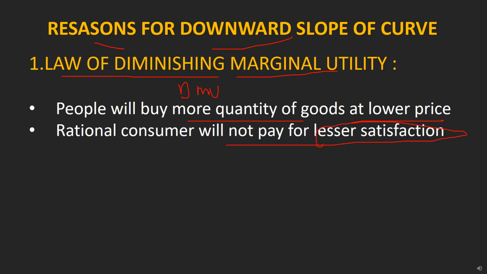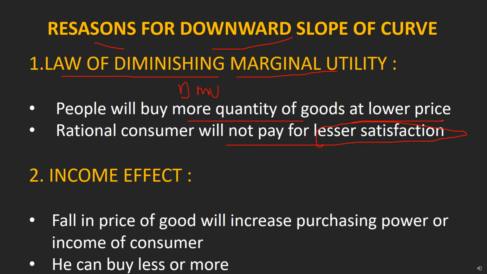Next one, income effect. What is income effect? A fall in price of a good will increase the purchasing power of a consumer. If the price of goods falls, the consumer's purchasing power will automatically increase. He can buy less or more. That is his choice. So the consumer can buy less of that good, or the consumer can shift to another good.